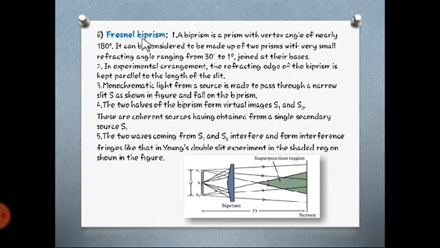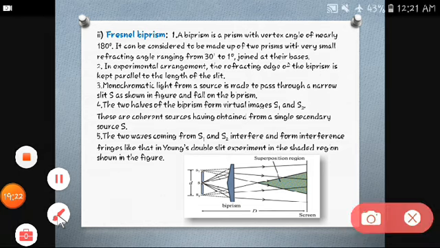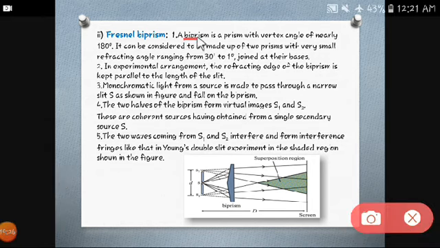As the word biprism is there, two prisms are joined together to give you a single prism. This biprism is a prism with a vertex angle of nearly 180 degrees, and it can be considered to be made up of two prisms with very small refractive angles, ranging from 30 minutes to 1 degree. These are the main important points that I have underlined.